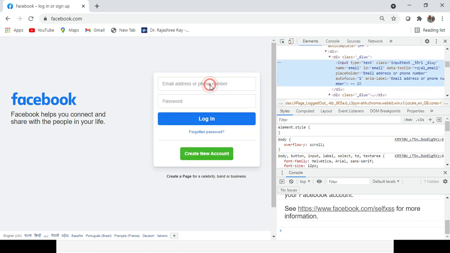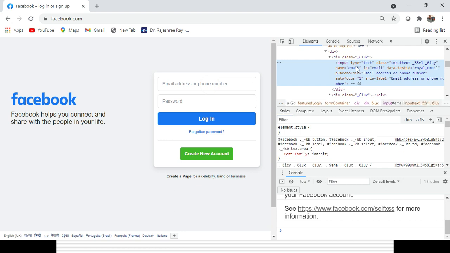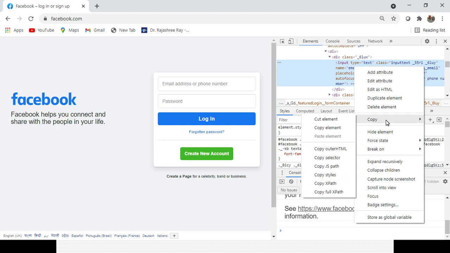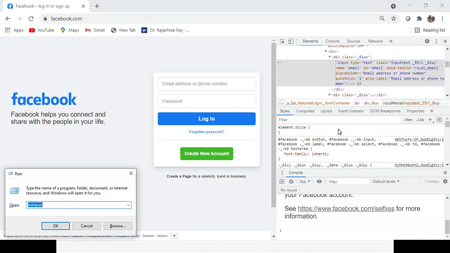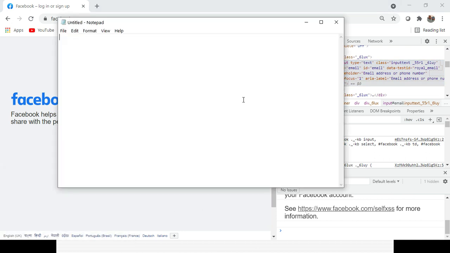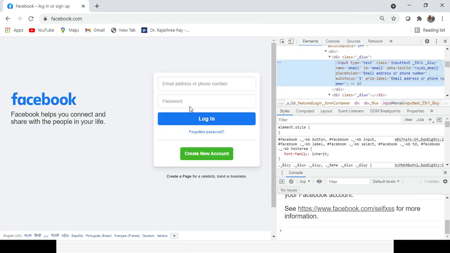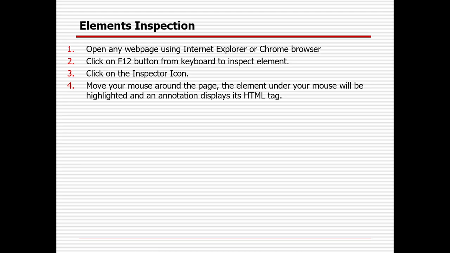Suppose this is the text box I want to select, right? And you can see this is the property of the text box. If you right click here, you can copy the element, and if you paste it anywhere, like notepad, you can get all the properties of that particular email field, right? So that's how you can inspect the element. You need to open the web page in any browser, press the F12 button, click on the inspector button, then mouse over it, so that you can get all the annotation.